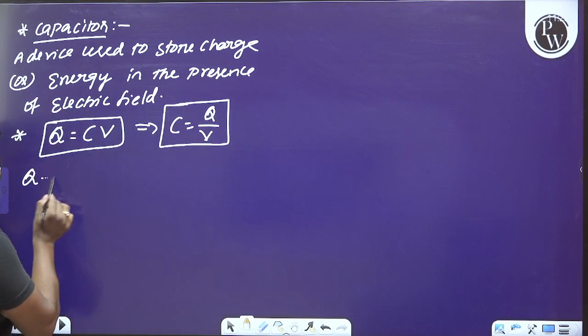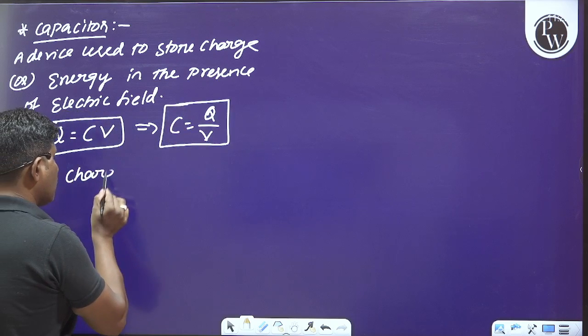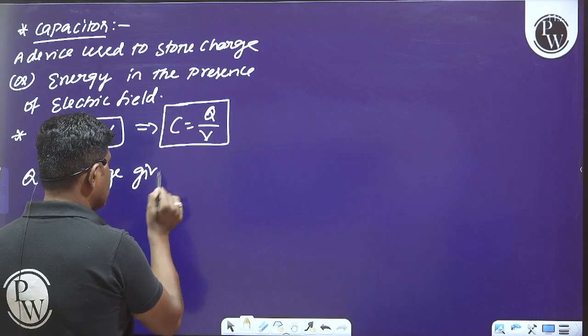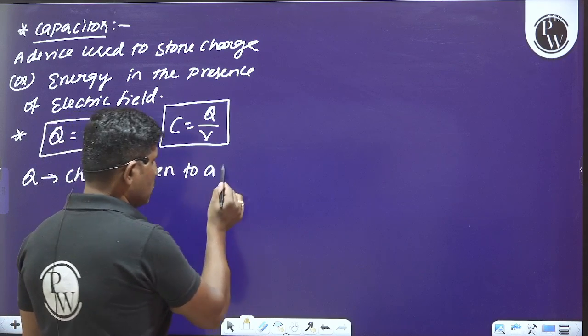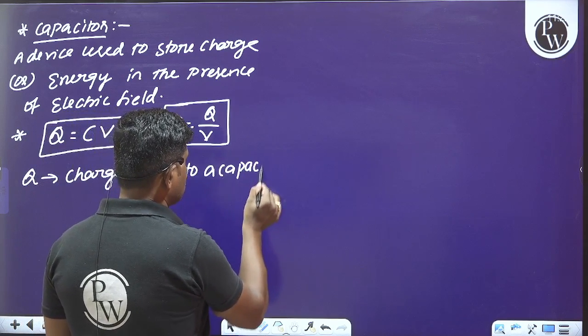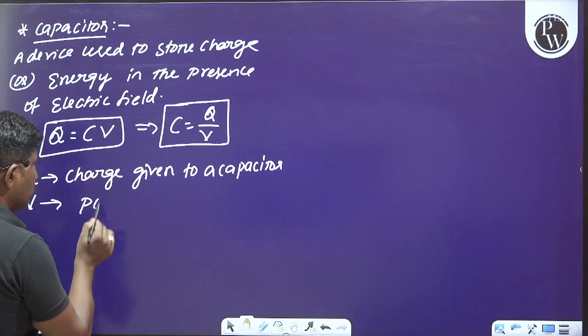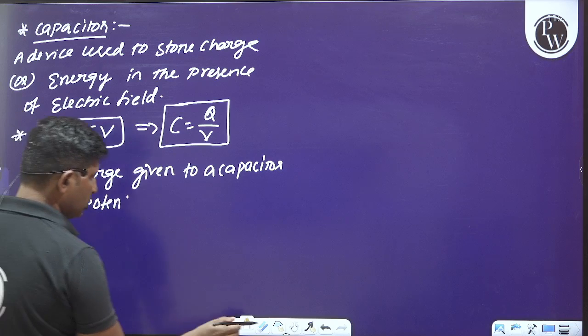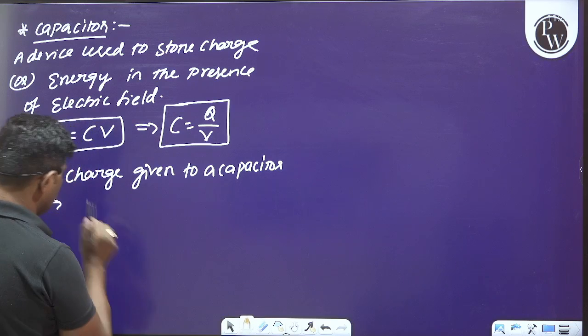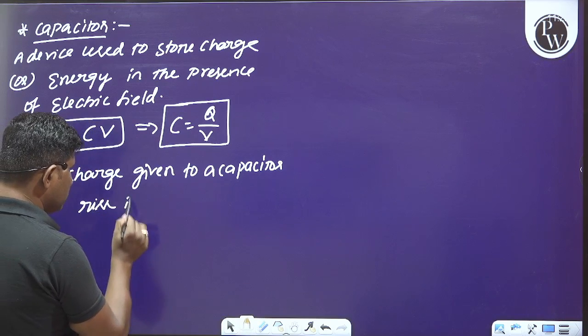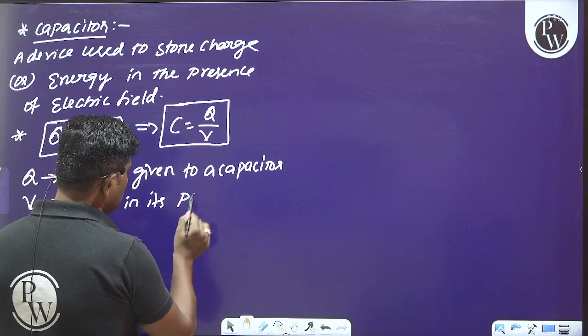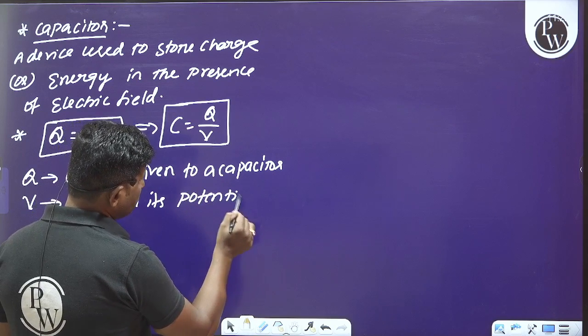What is Q? Q is the charge given to a capacitor. And what is capital V here? Capital V is the potential, or rise in its potential. Is it clear?